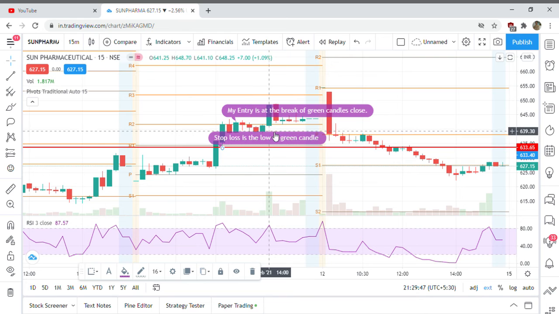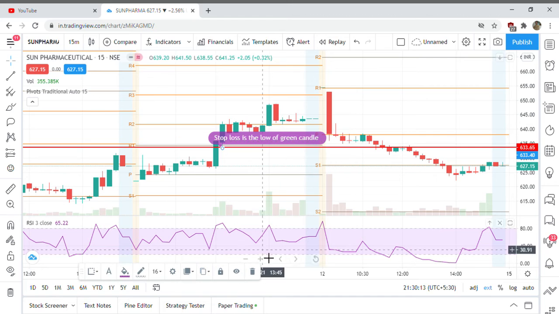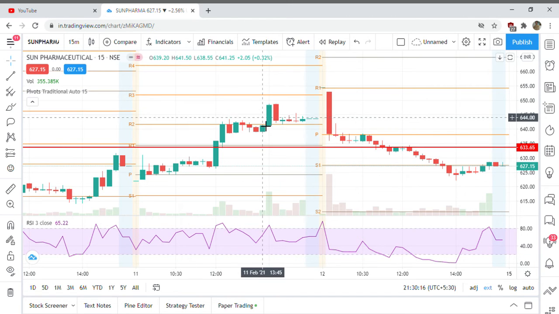Now we have to make the target. It can be R3 or somewhere at the center of R3, the 50% of R3, we can say. So we can exit. To have good visibility, I'll remove this. So our entry is at this level.